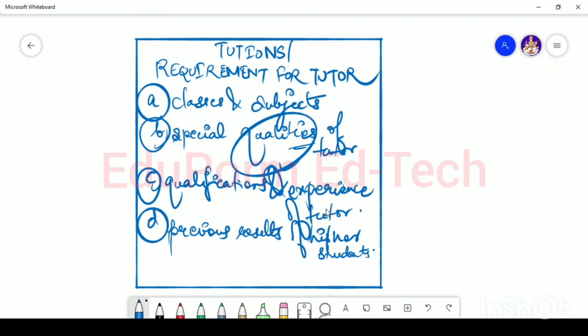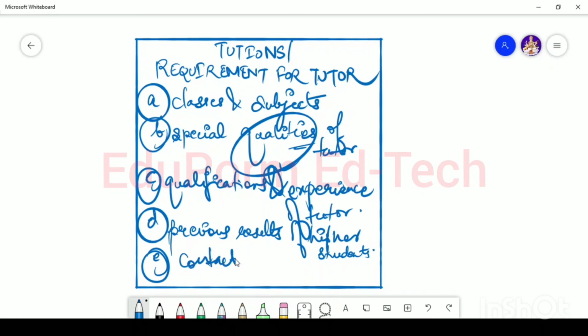So that is the reason they ask about the previous results, that if I learn from this particular teacher, if I choose this person to be my tutor, then what are the qualities, what are the benefits, and what are the perks I will get by choosing one tutor over another tutor. So these are the things a student wants to know, or a candidate wants to know.